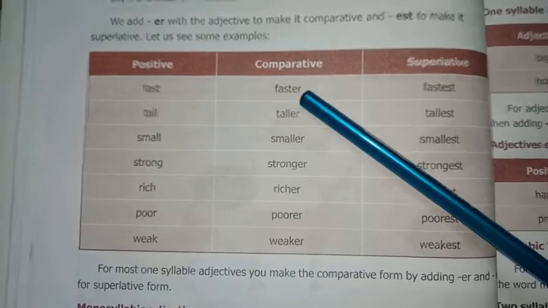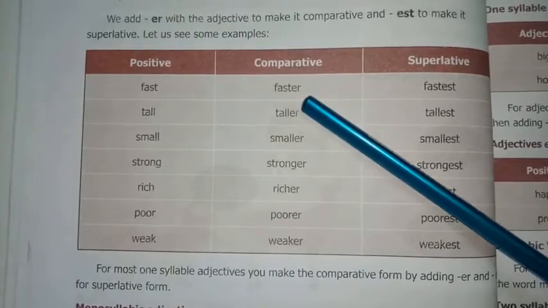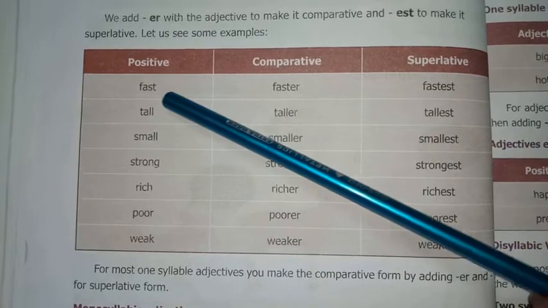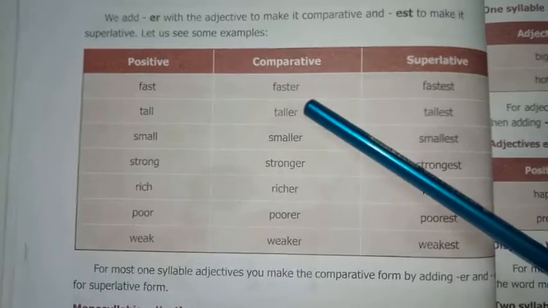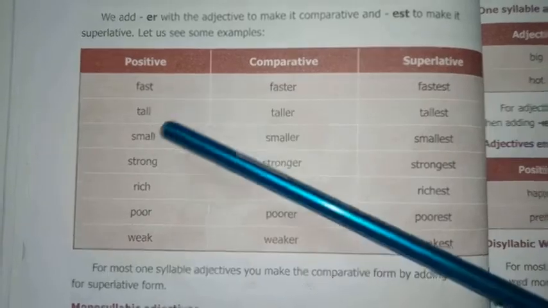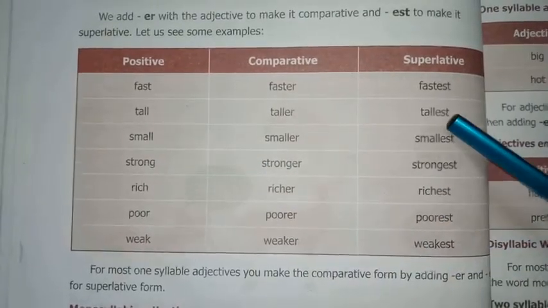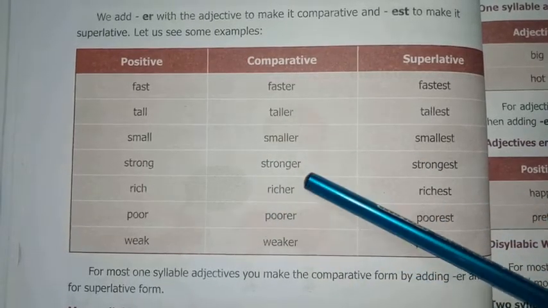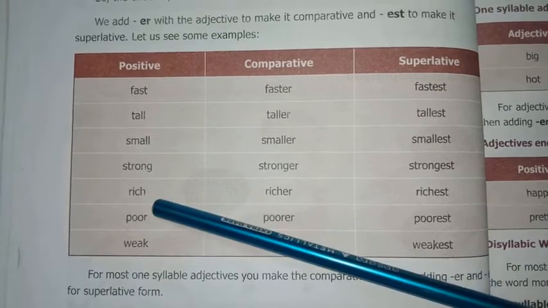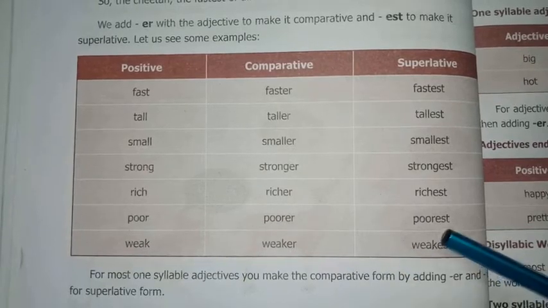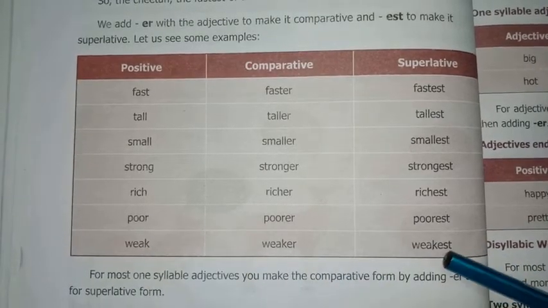We have to add ER with the adjective to make it comparative and EST to make it superlative. Fast, faster, fastest. Yes, positive, comparative, superlative. Tall, taller, tallest. Small, smaller, smallest. Strong, stronger, strongest. Rich, richer, richest. Poor, poorer, poorest. Weak, weaker, weakest.